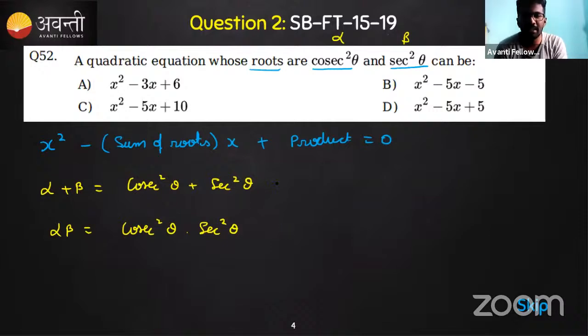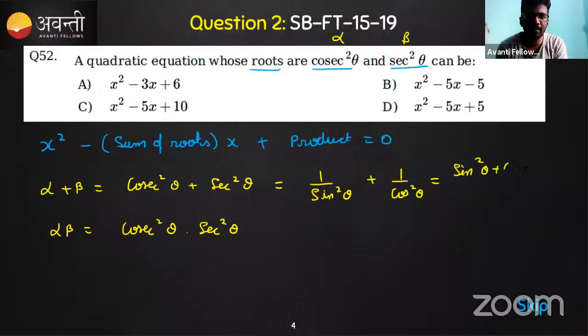So let's consider this sum of the roots. We do not know what we'll get, but we'll give a try, isn't it? Cosecant square plus secant square. What can we write? So 1 by sine square theta plus 1 by cos square theta. So this is nothing but sine square theta plus cos square theta, divided by sine square theta and cos square theta. So this is what we'll get. And this is nothing but 1 by the reciprocal, isn't it? So this is the equation that we'll get.